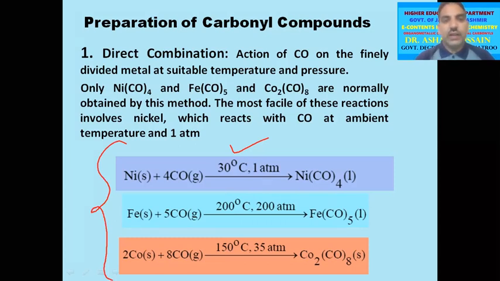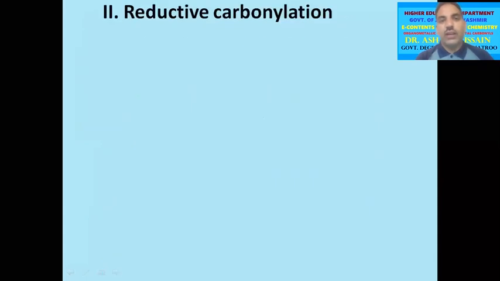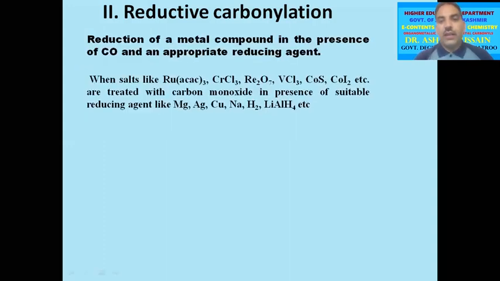The second method of preparation of carbonyl compounds is reductive carbonylation. In this method, the metal compounds undergo reduction with carbon monoxide in presence of some reducing agent. This process of reduction of metal compounds in presence of carbon monoxide is simply called as reductive carbonylation.